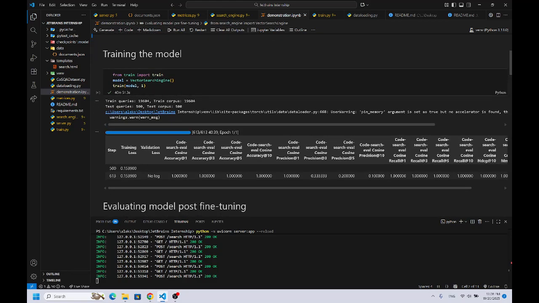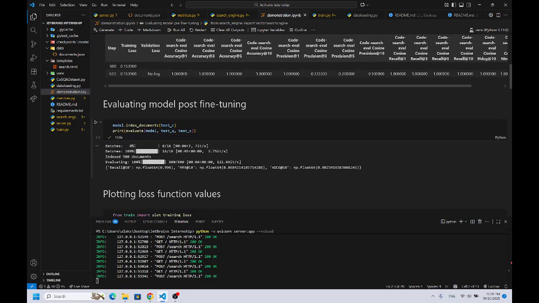So after that, I evaluated again on the test, and it didn't show much improvement on this because it was already high, but on these two metrics it shows very solid improvement.